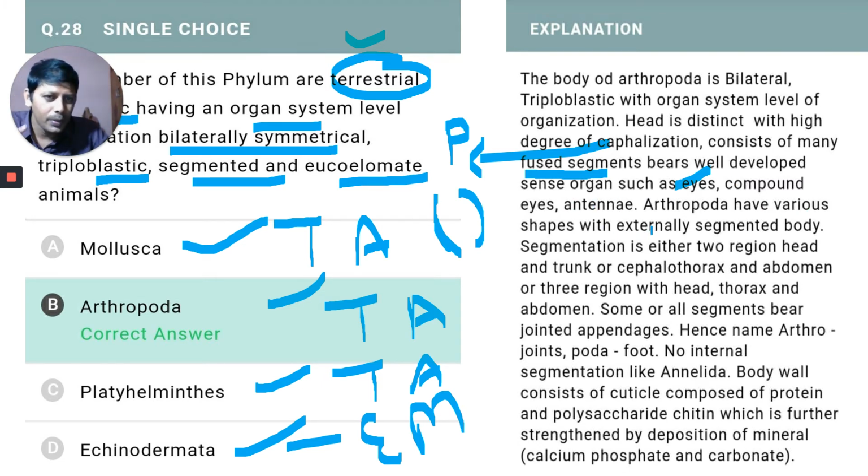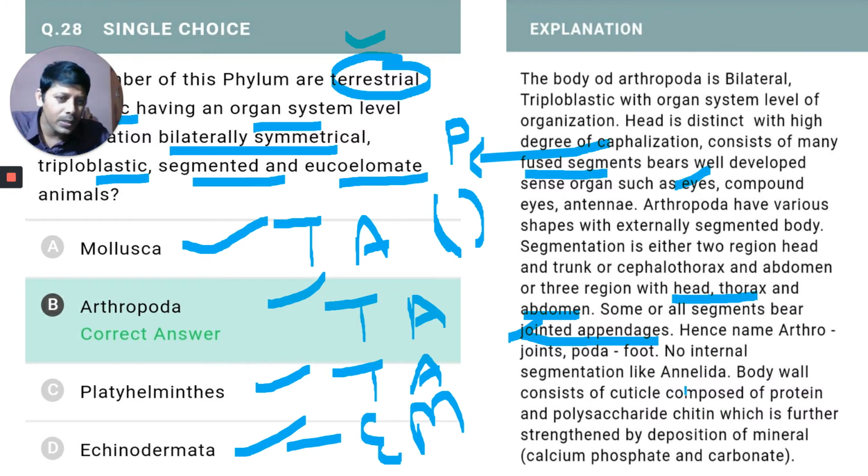Arthropods have various shapes with an extremely externally segmented body. Segmentation is either two regions, head and trunk, or cephalothorax and abdomen, or three regions, head, thorax, abdomen. For example, if you take crustacean, there is cephalothorax and abdomen, and if you take insects, there are three regions or three tagmata in the body: head, thorax, and abdomen. All segments have jointed appendages. Hence the name arthropoda: arthro means joints and poda means feet.